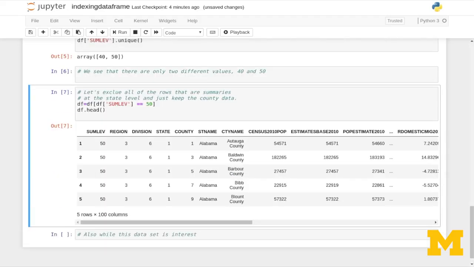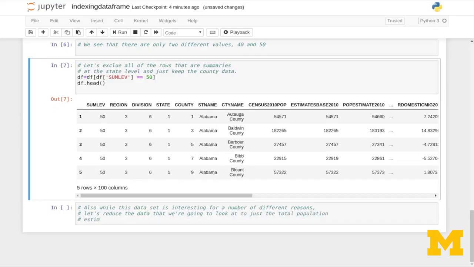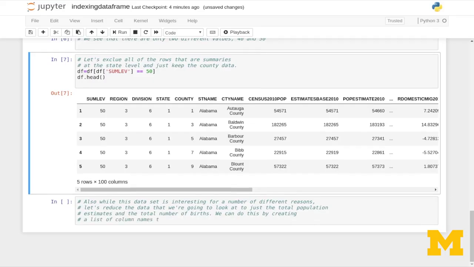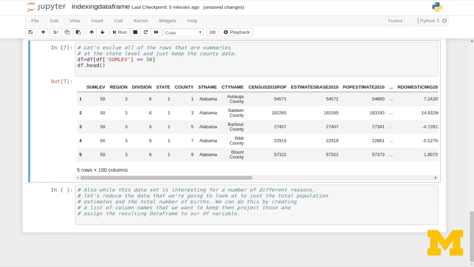Also, while this data set is interesting for a number of different reasons, let's reduce the data that we're going to look at to just the total population estimates and the total number of births. We can do this by creating a list of column names that we want to keep, then project those and assign the resulting data frame to our df variable.